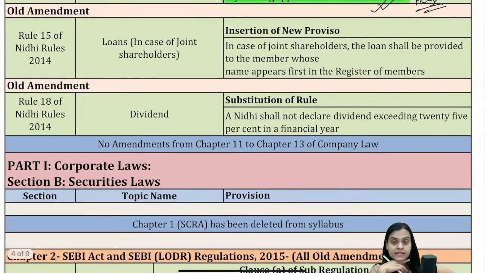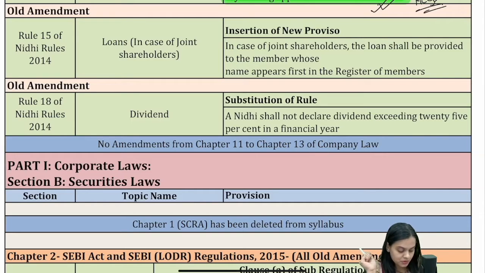Now, rule 15. Loans in case of joint shareholders. If I am jointly holding shares in a Nidhi company and we want a loan, the loan shall be provided to the member whose name appears first. So there are many joint holders of shares, but whosoever's name is appearing first, that person will be entitled to the loan. The loan will be processed in his name. So the loan shall be provided to that particular member.